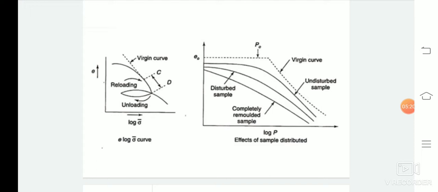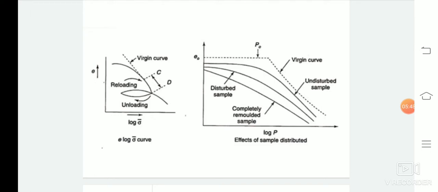After a certain time, if we release the pressure, the void ratio tends to bounce back, and that period is known as the unloading period. And again, after applying the load, that is during the reloading period, the curve follows the same pattern, that is, as the effective stress of the soil increases, the void ratio goes on decreasing.